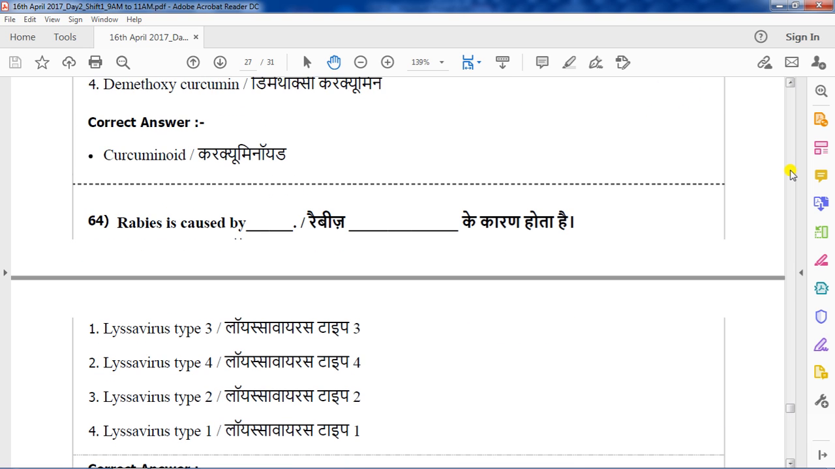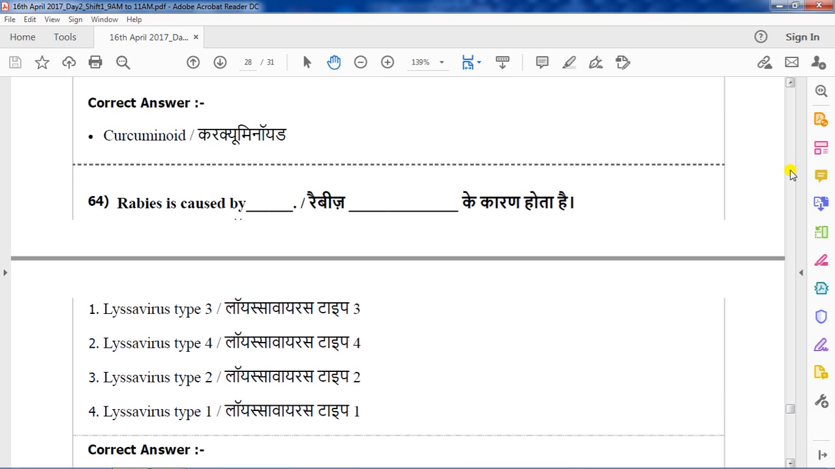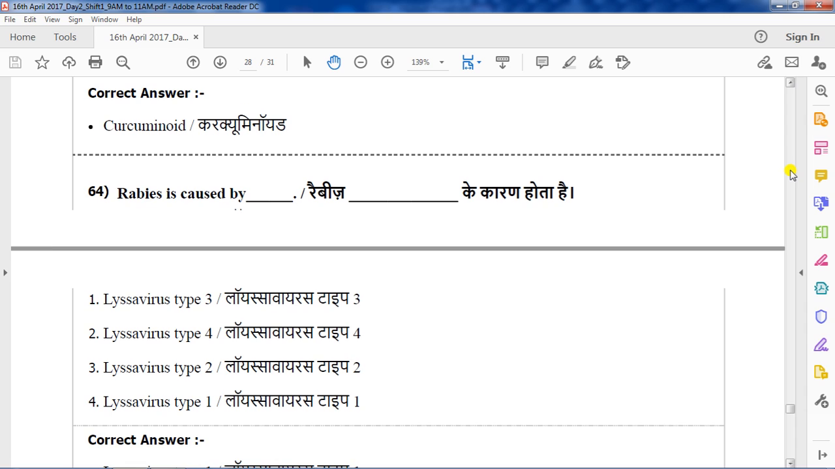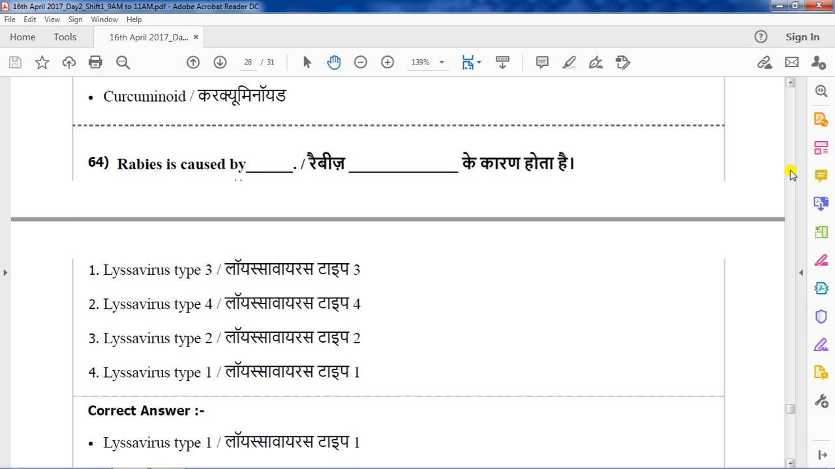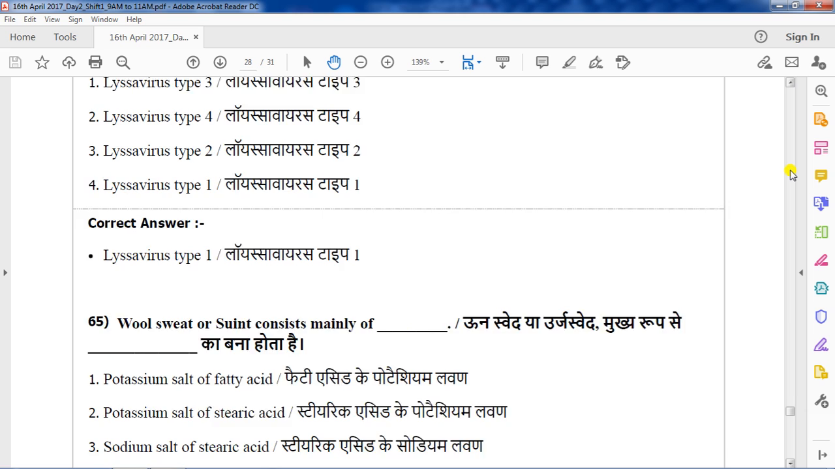Question number 64. Rabies is caused by. Options are Lyssavirus type 3, Lyssavirus type 4, Lyssavirus type 2, Lyssavirus type 1. The correct answer is option 4, type 1 Lyssavirus. Rabies is caused by type 1 Lyssavirus. Question number 65.